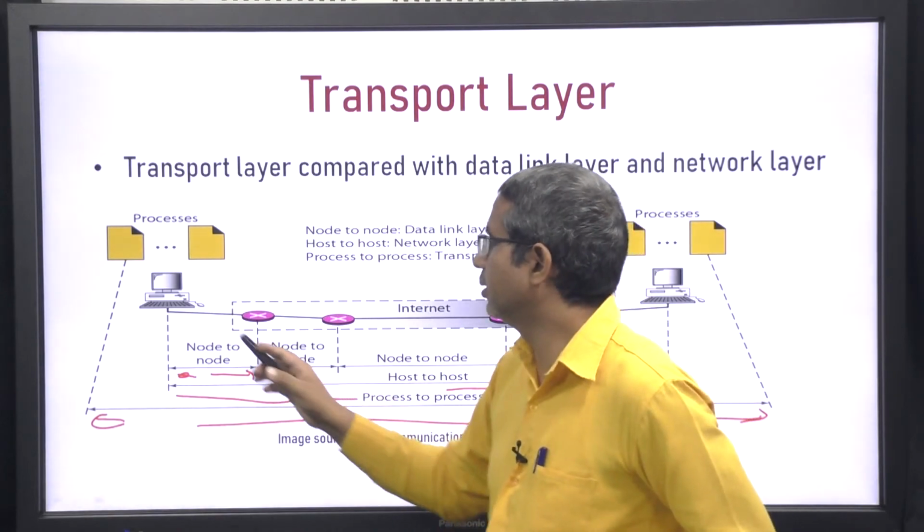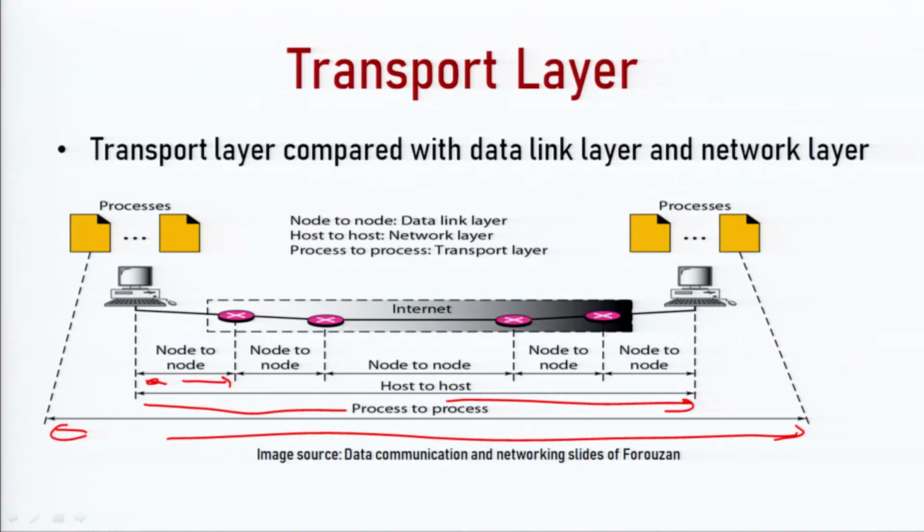If a message is passed from this computer to this node, then in the data link layer, what has been sent from here and what is received here is checked, but what error has been introduced at this router will not be checked. Similarly, what message has been passed from here after this router and what is received here will be checked, but what error has been introduced in this router will not be checked.